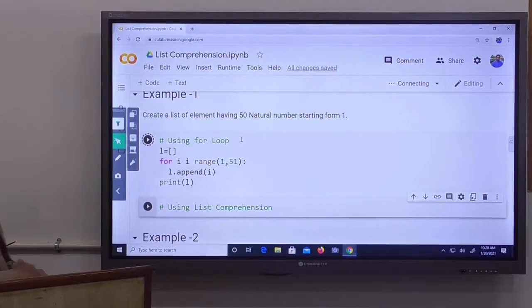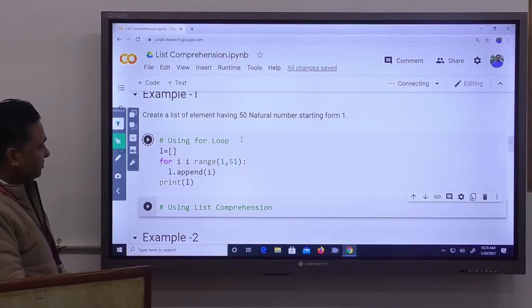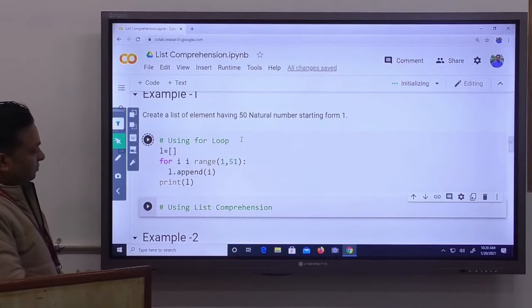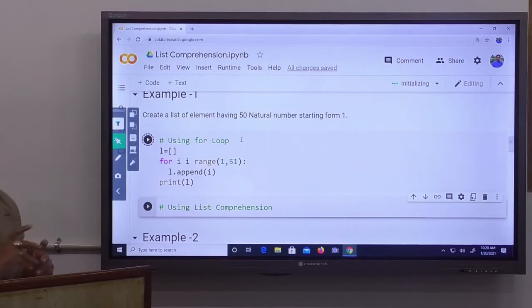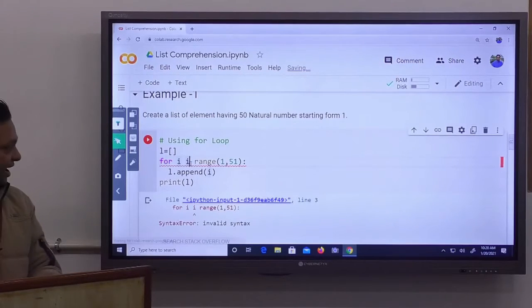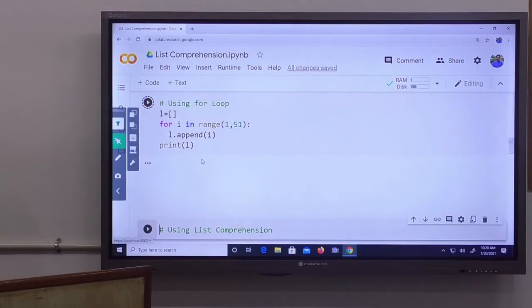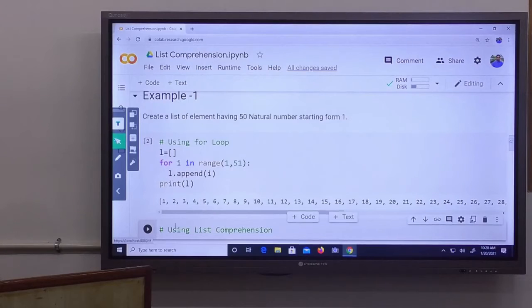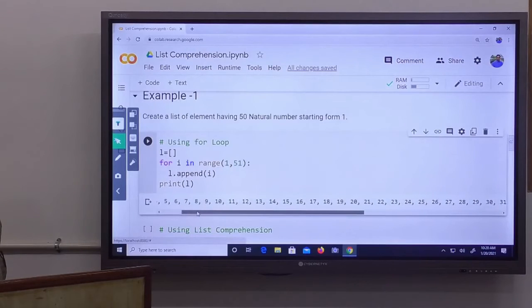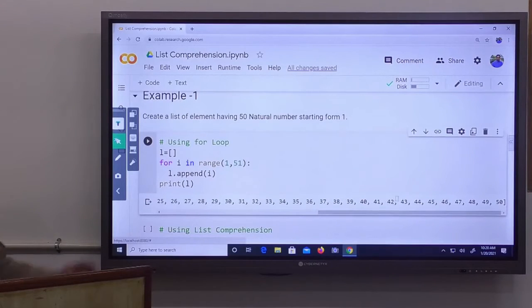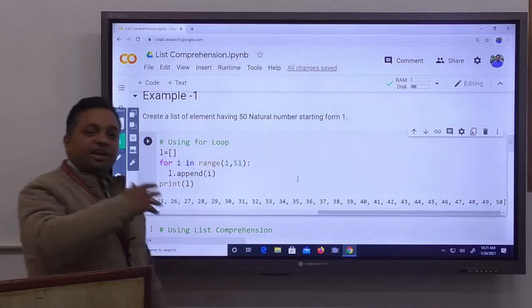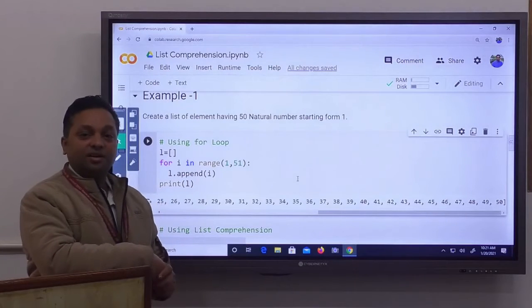Just wait, our interpreter is running. Oh, there is a syntax error. Here we have to write i and the end. It generates a list of n natural numbers, 50 natural numbers. This is one approach to generate a new list.